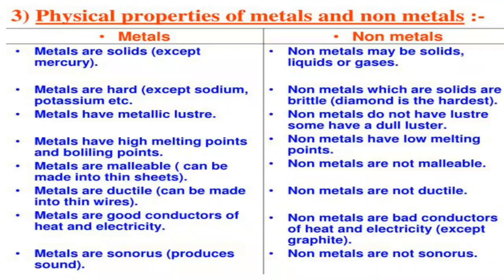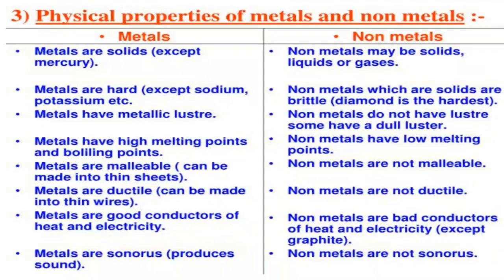Then when we are coming to the second point, metals are hard except sodium and potassium. All metals are hard but except sodium. Sodium we can cut with the help of a knife also. Though it is a metal, it is a soft metal. Non-metals are solid and they are brittle in nature, means the moment we break them down, they are going to break easily. But the exceptional case here is diamond. Diamond is a non-metal and it is the hardest substance.